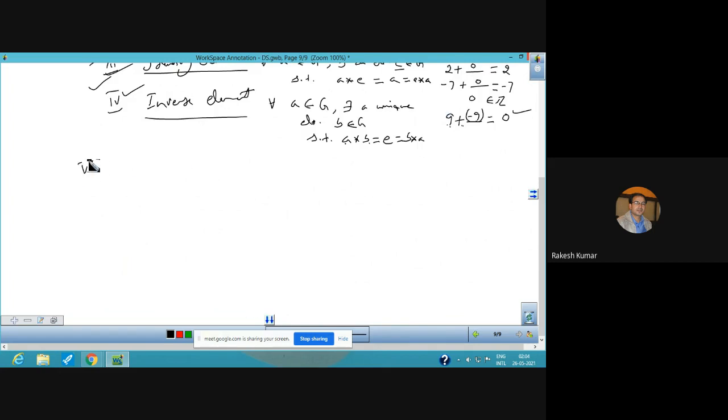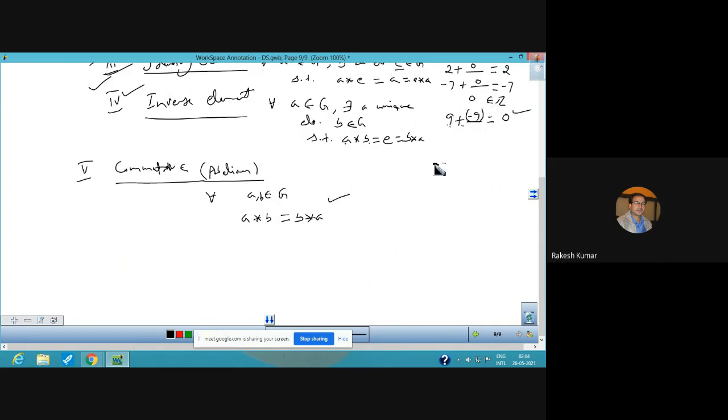One additional property is also there, that is commutative property or commutative. Its other name is abelian. So whether we say commutative or abelian. So for all A, B belongs to G, A star B should be always B star A. This is the meaning of commutativity.